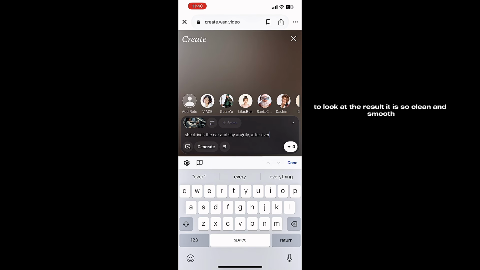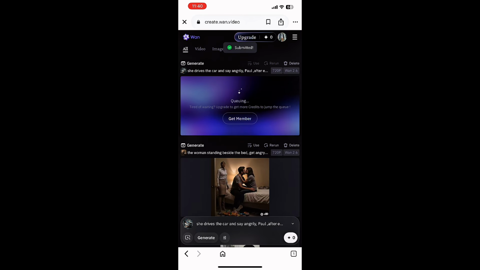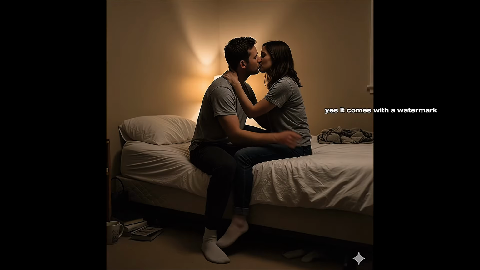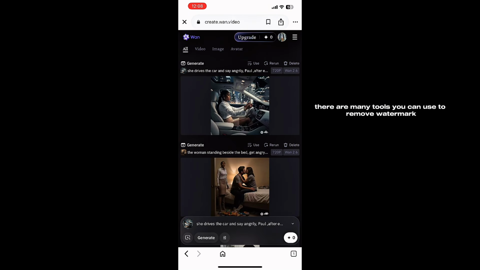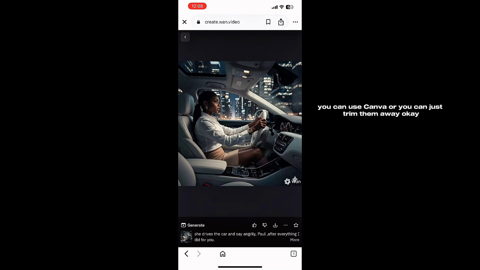To look at the result, it is so clean and smooth. Yes, it comes with a watermark, and removing the watermark is not an issue. There are many tools you can use to remove watermark. You can use Canva, or you can just trim them away.